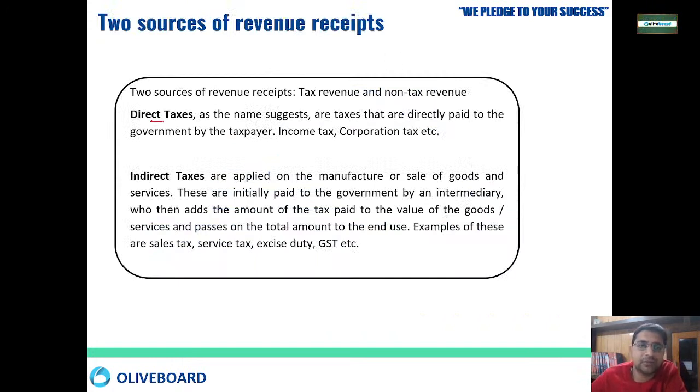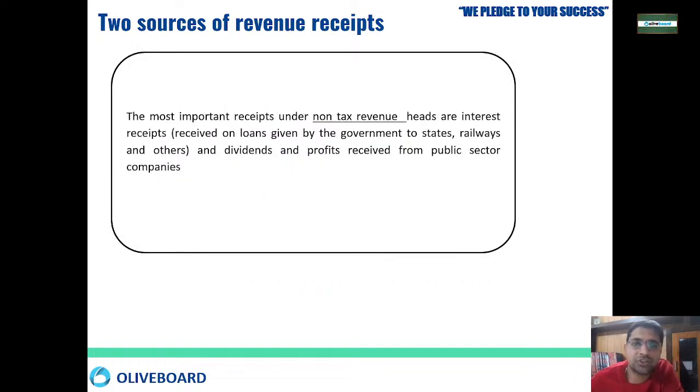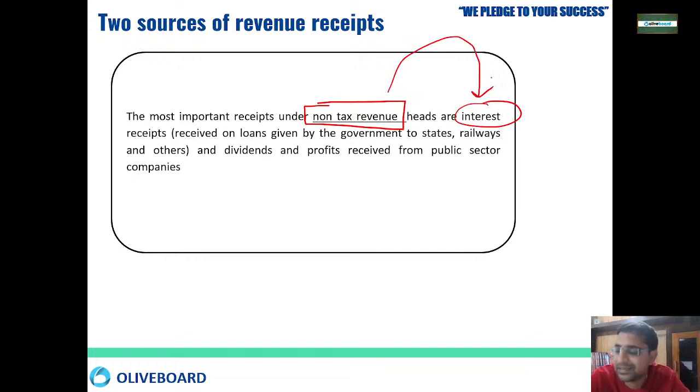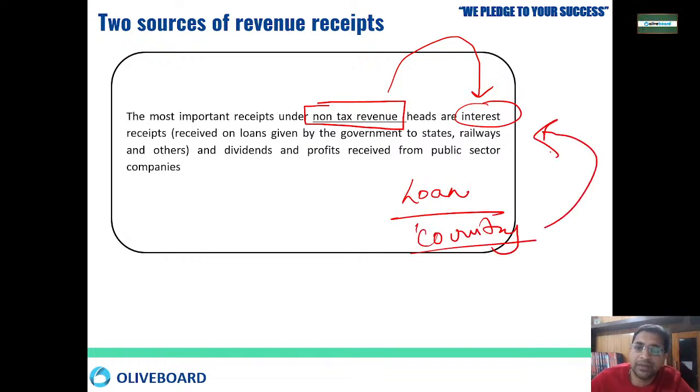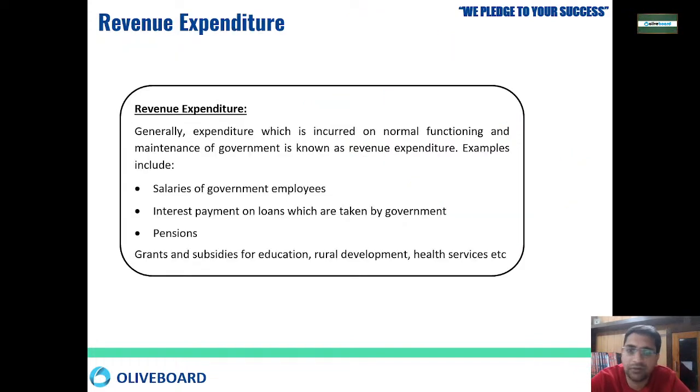Direct taxes are income tax and corporation tax. Indirect taxes include GST, service tax, sales tax and excise duty. Then the most important receipt under non-tax revenue is interest receipts, meaning the interest money the government receives. The government has given loans to some company or to any country, and it is getting interest on that money. Then the government gets money from the railways and profits of public sector undertakings. So these are all the sources of non-tax revenue of the government.